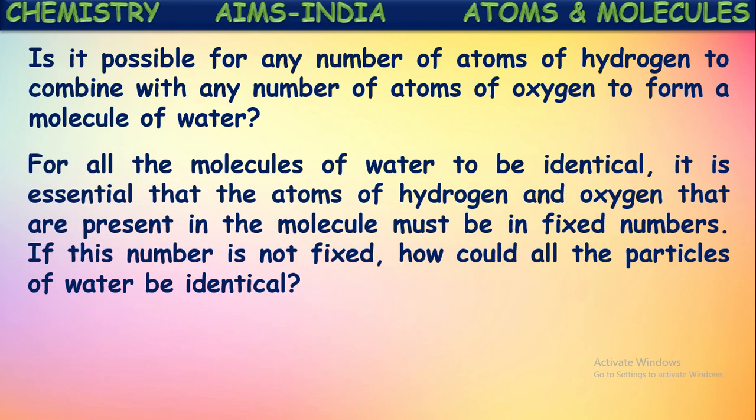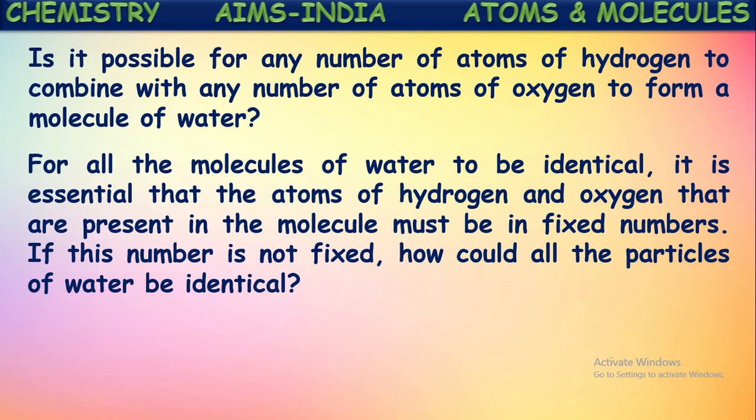For all the molecules of water to be identical, it is essential that the atoms of hydrogen and oxygen present in the molecule must be in fixed numbers. Yes, that should not change. The combination ratio of the atoms in the formation of a compound won't change. It will always be in the fixed ratio. If this number is not fixed, how could all the particles of water be identical? Isn't it?